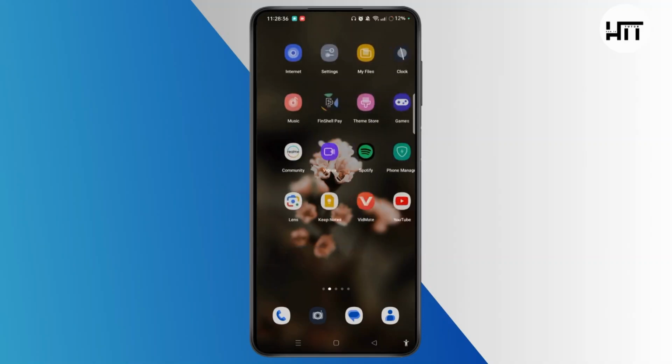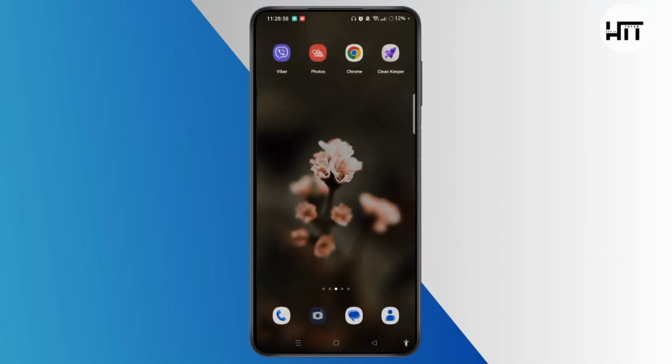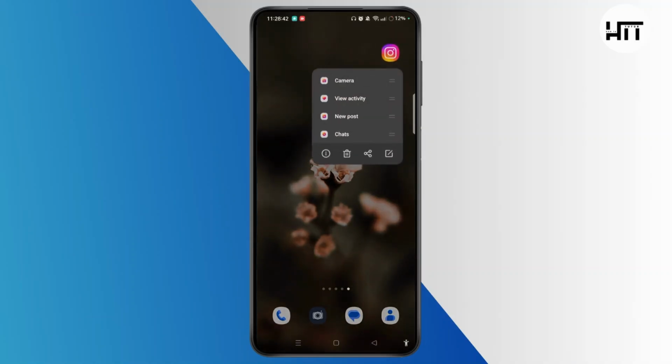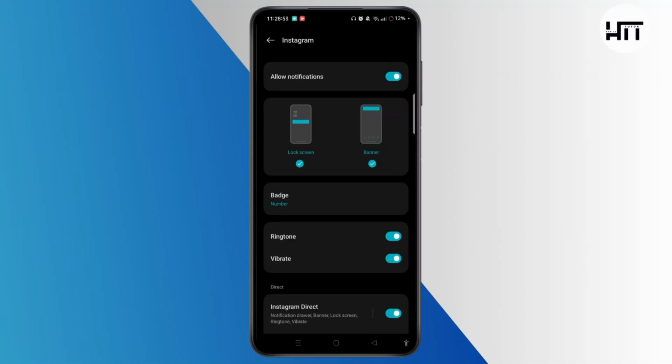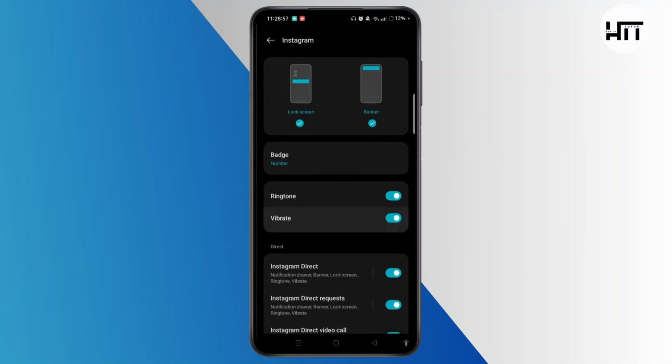First of all, you have to access the app info section of Instagram. For that, tap and hold the Instagram app, then select the I button from this drop-down menu box. When you access the app info section, select manage notification. Before changing Instagram notification sound, make sure to toggle on the button for allow notifications.